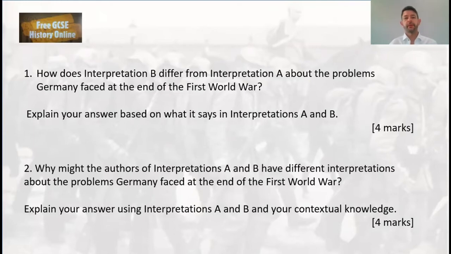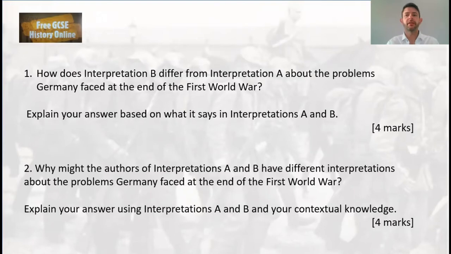I would recommend when you read these questions, you have a highlighter or a pen and you're ready to underline things. So for question 1, it says, how does interpretation B differ from interpretation A about the problems Germany faced at the end of the First World War? So you've got the word how, so underline that. How is a describing word, so it means to describe something. So we've got to describe the difference between these 2 extracts. And then we've got the topic, problems Germany faced at the end of the First World War. So you need to underline that topic and bear that in mind throughout.